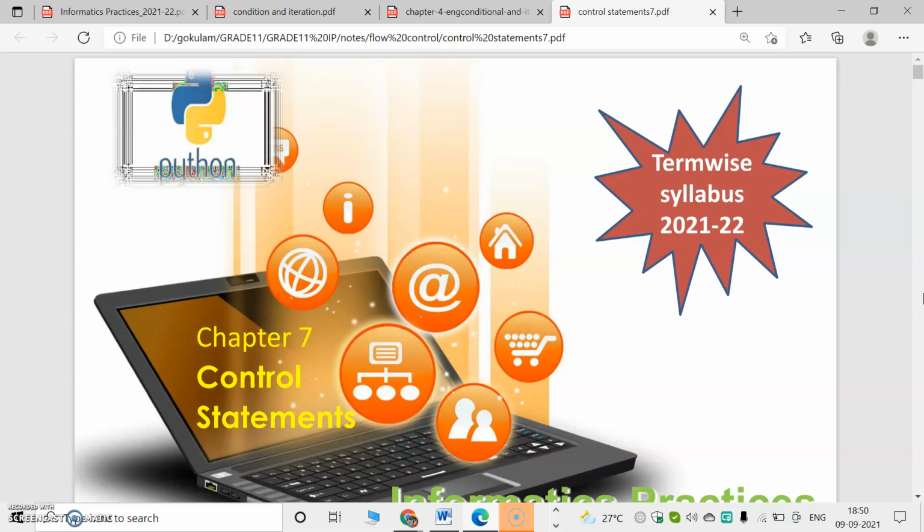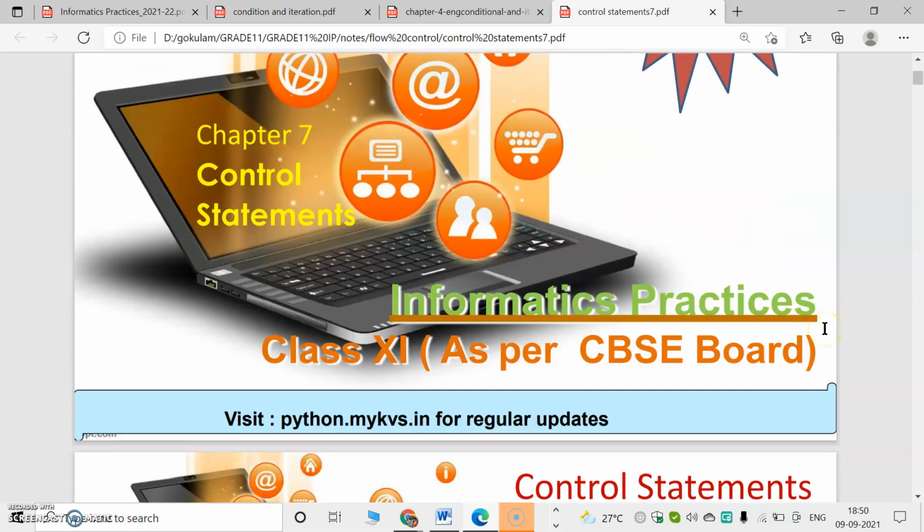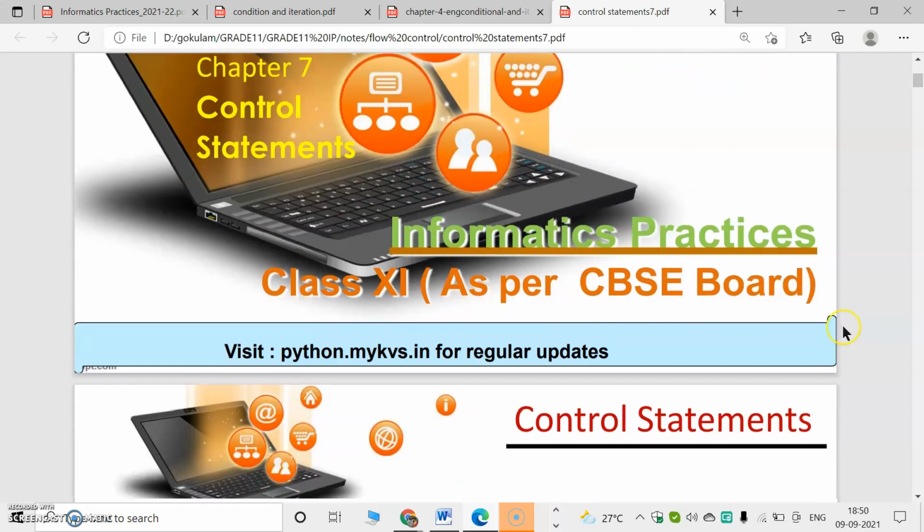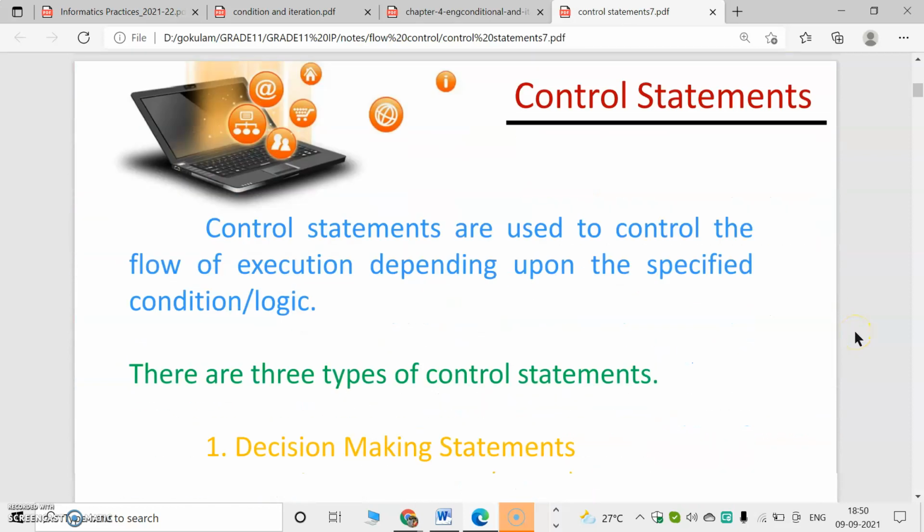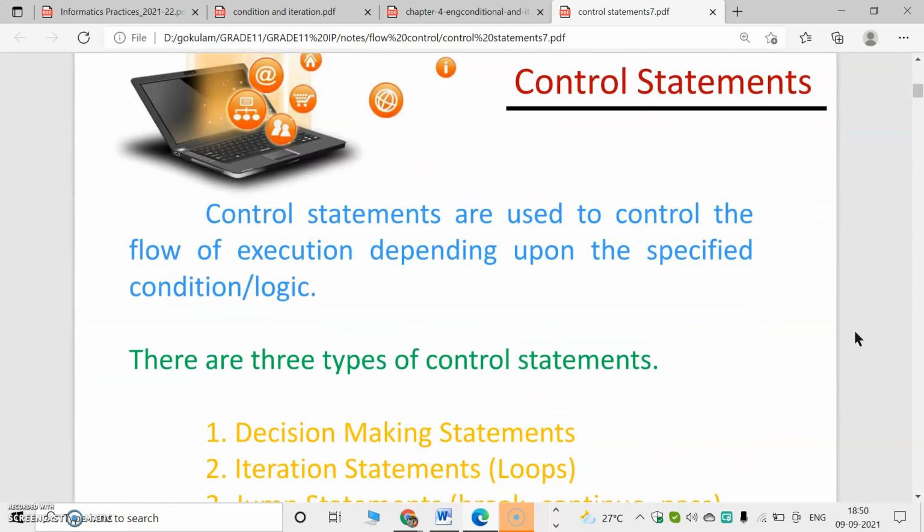Today we are going to begin a new chapter from the textbook of Sumita Arora. It is control statements. Usually we studied some programs in which program execution starts from beginning to end. That type of programs are known as sequential programs. So sequential means it will maintain an order from the beginning. Today we are going to discuss control statements used in Python.